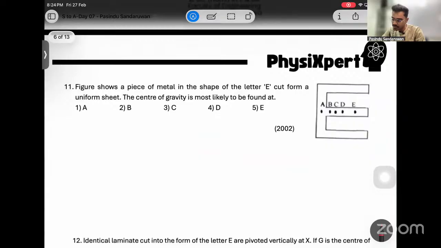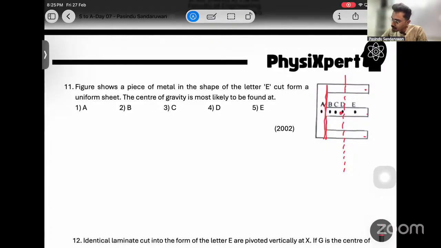11. Figure shows a piece of metal in the shape of a letter E cut from a uniform sheet. The center of gravity is most likely to be found at, right? Now, if I separate this from here, and think of these remaining 3 parts here, their center of gravity should be at the center, no? Because they are uniform, their center of gravity should be on this center line, somewhere like D.